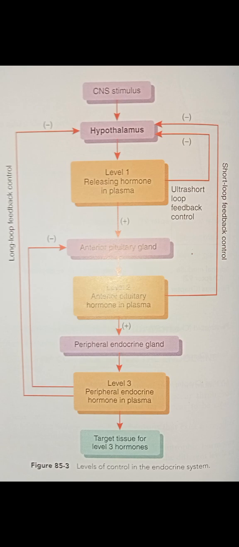The controlled variable is sometimes not the secretory rate of the hormone but the degree of activity of the target tissue. Therefore, only when the target tissue activity rises to an appropriate level will feedback signals to the endocrine gland become powerful enough to slow further secretion of the hormone.